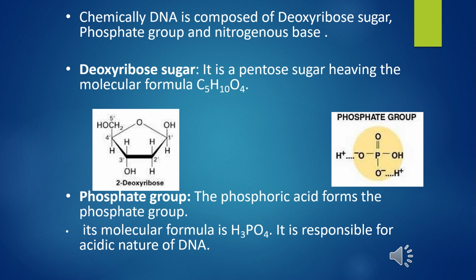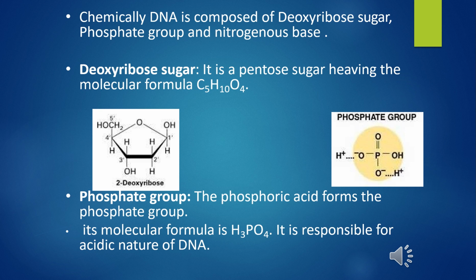So it's composed of deoxyribose sugar, phosphate group and nitrogenous base. Deoxyribose sugar is basically a pentose sugar, and the molecular formula is C5H10O4. At the second position it has H, H both. If it is ribose sugar, it will have OH. It means one O or OH is more present in the ribose sugar.